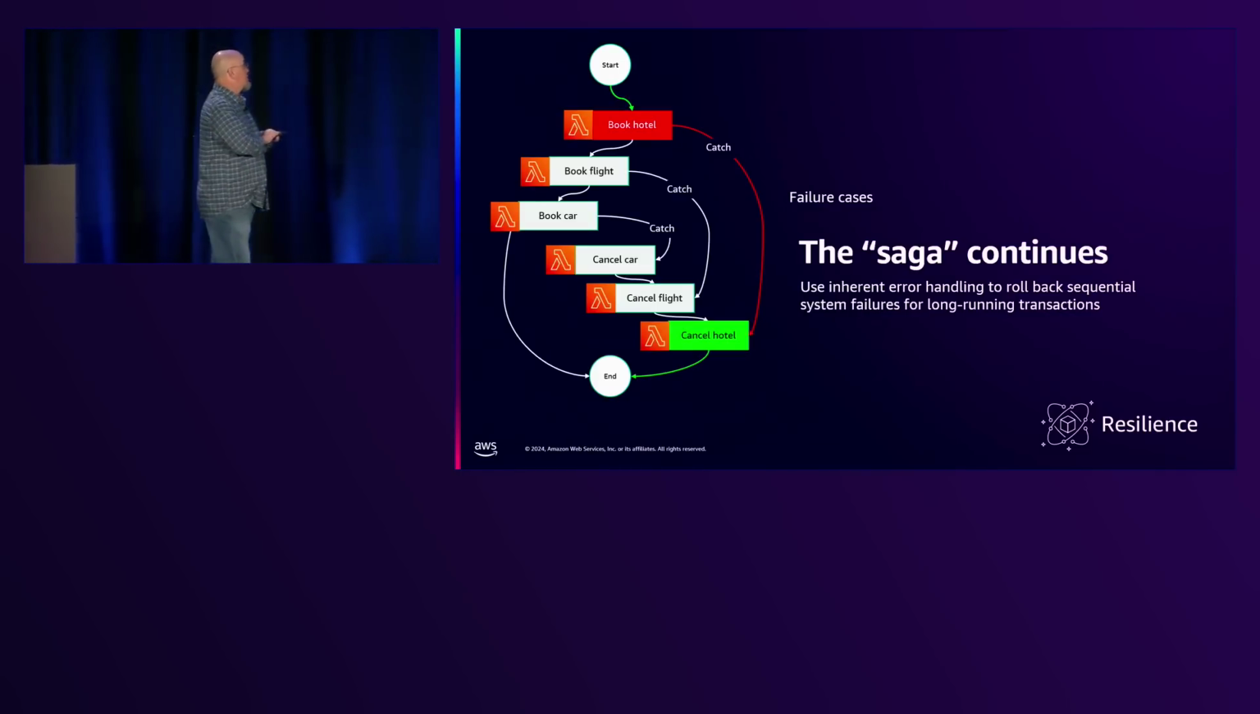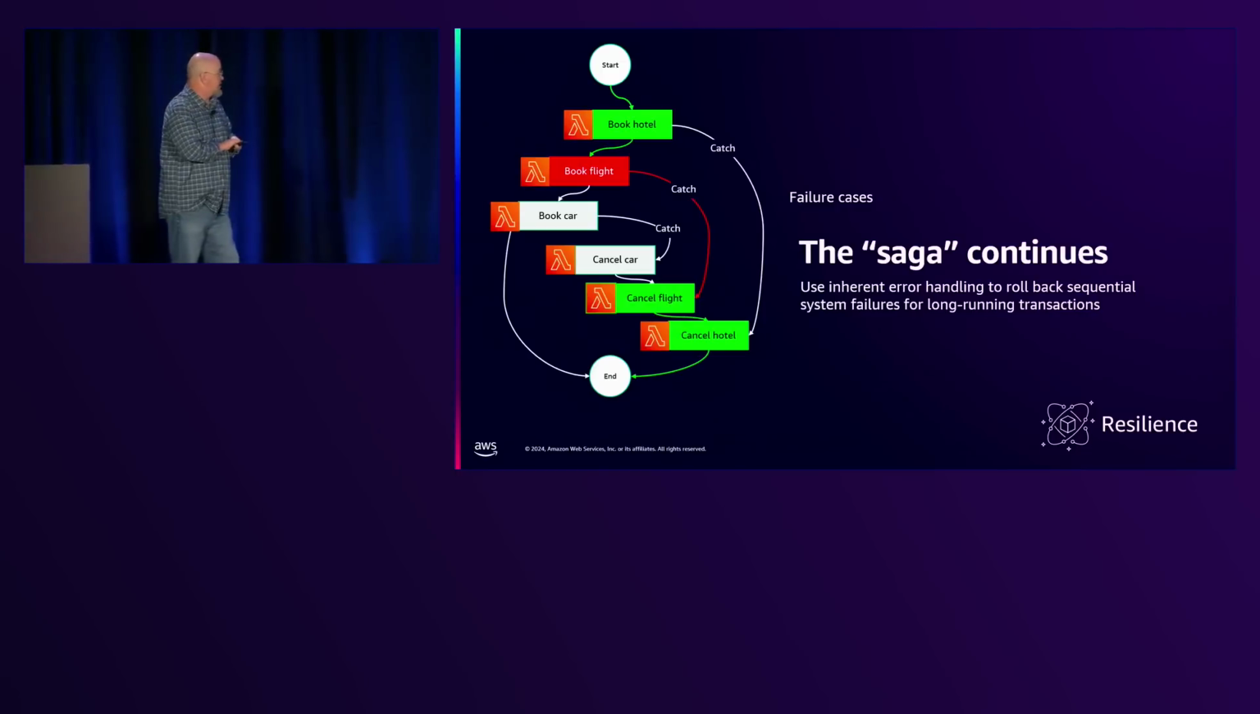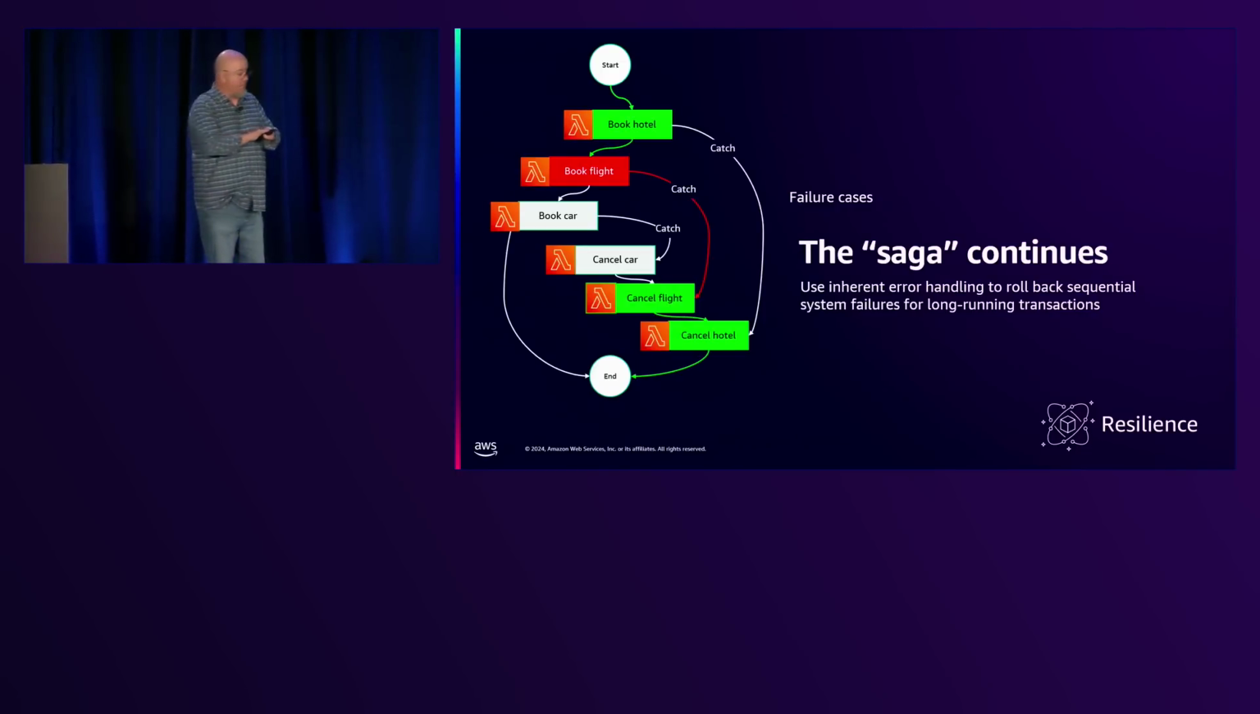What happens if we book the hotel, but we fail to book the flight? Well, and this is really interesting, we actually cancel the flight and we cancel the hotel because this is all combined and connected.